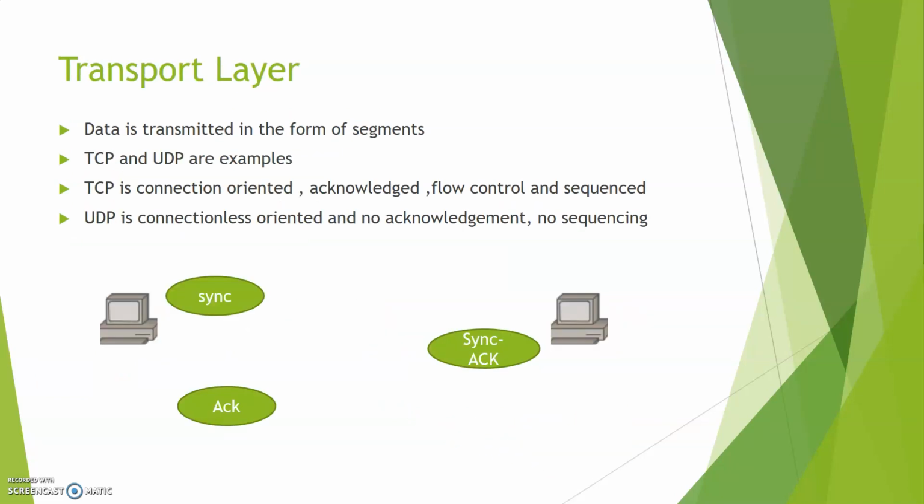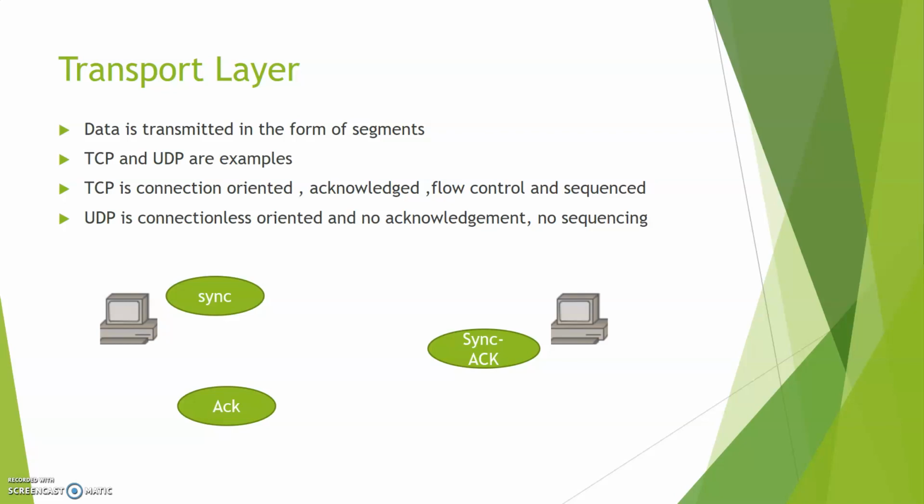Next is the transport layer, where data is transmitted in the form of segments. TCP and UDP are examples. TCP is connection oriented, with acknowledgement, flow control and sequencing. UDP is connectionless, with no acknowledgement, no sequencing.